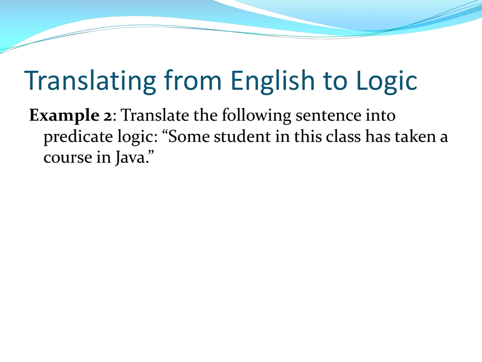All right, now it's some student in the class has taken Java. So we'll identify the quantifying language there. And what is happening is we have a student in the class and a student that's taken Java. So we'll have two propositional functions related to that, as we saw before.